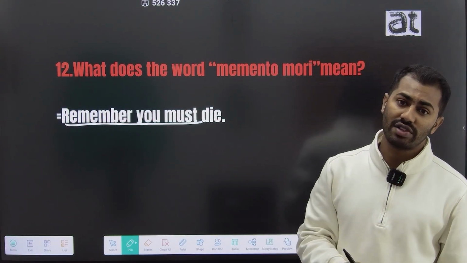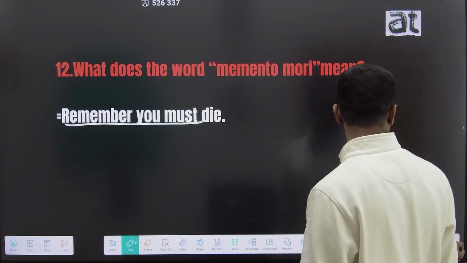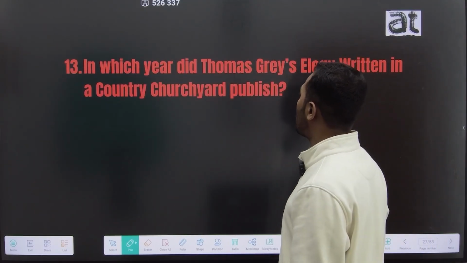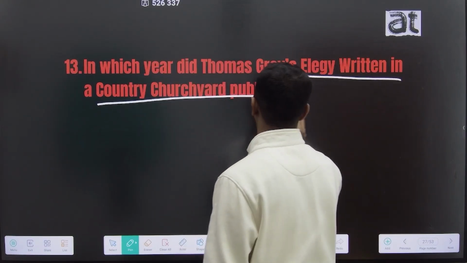Remember you must die is the meaning of the phrase memento mori. The 13th question is, in which year was Thomas Gray's Elegy Written in a Country Churchyard published?